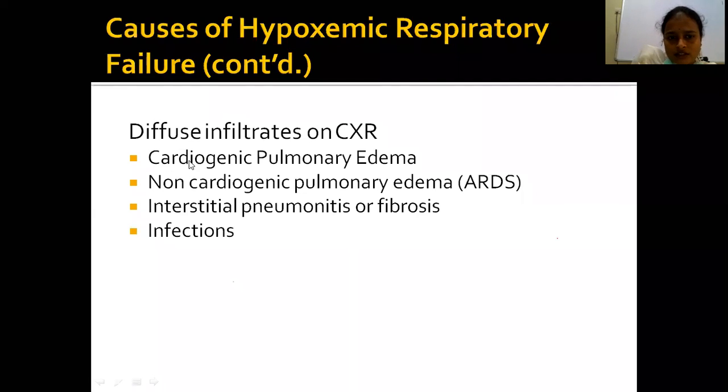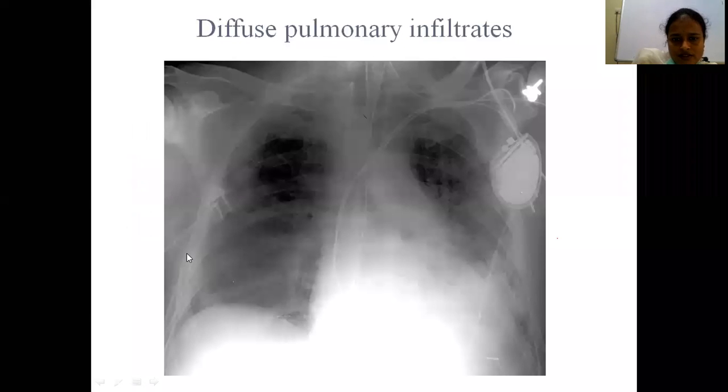One of the diagnostic tests: any diffuse infiltrates are seen in cardiogenic pulmonary edema, and non-cardiogenic pulmonary edema like ARDS. Non-cardiogenic pulmonary edema is ARDS, cardiogenic pulmonary edema is pulmonary edema. Also interstitial pneumonitis or fibrosis or any infections. This is an X-ray of diffuse pulmonary infiltrates, involvement of bilateral, all the zones, diffuse, almost upper, middle, and lower zones involvement.